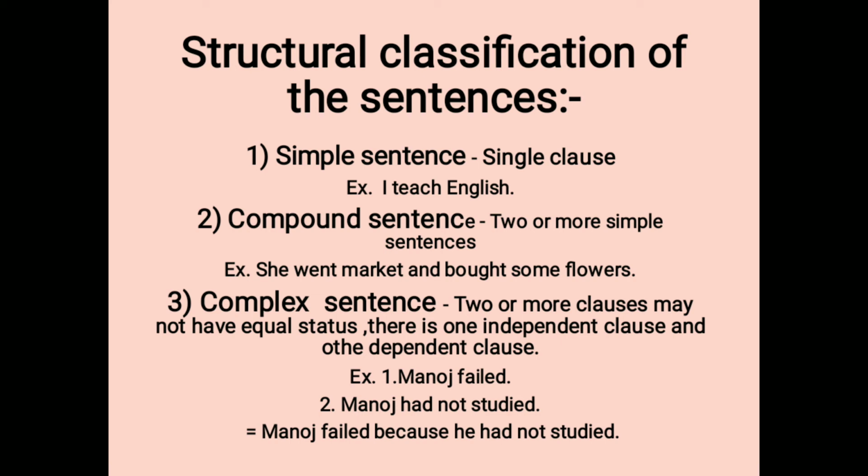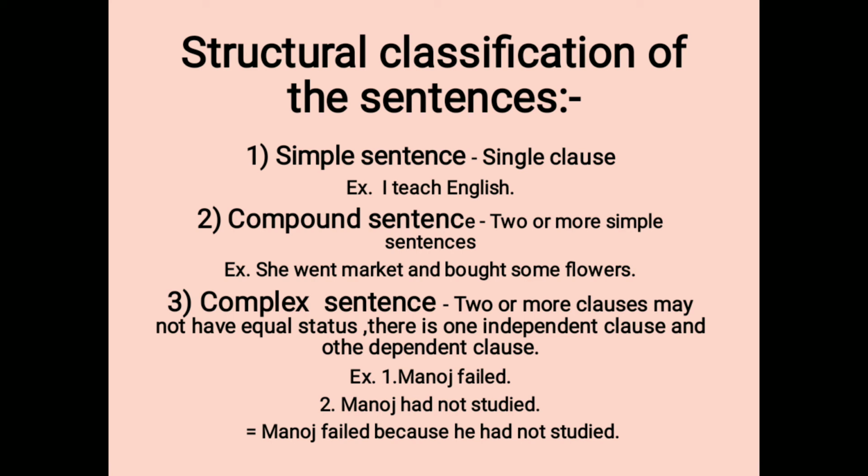Now the next type of sentence, that is complex sentence. A complex sentence contains two or more clauses which may not have equal status, but there is one independent clause and the other is dependent clause. For example, sentence number one, Manoj failed.